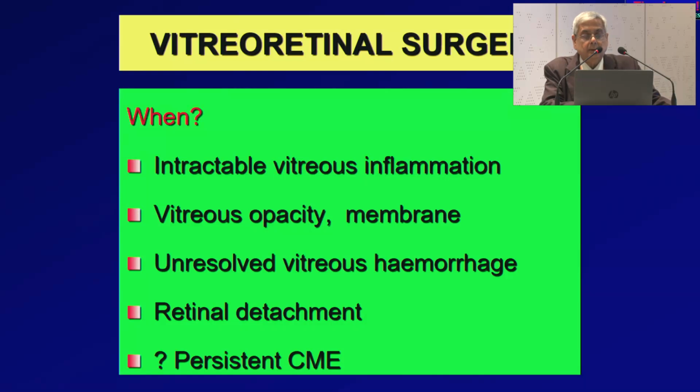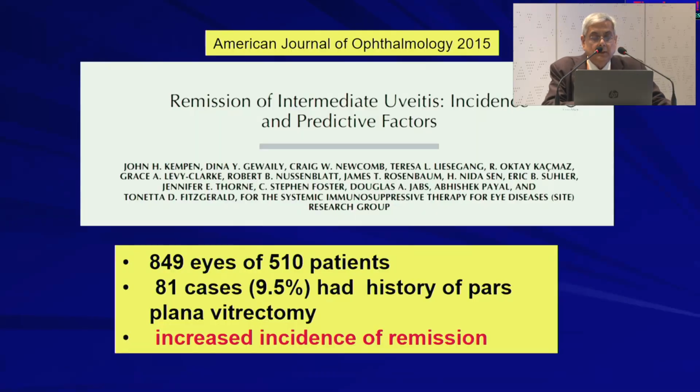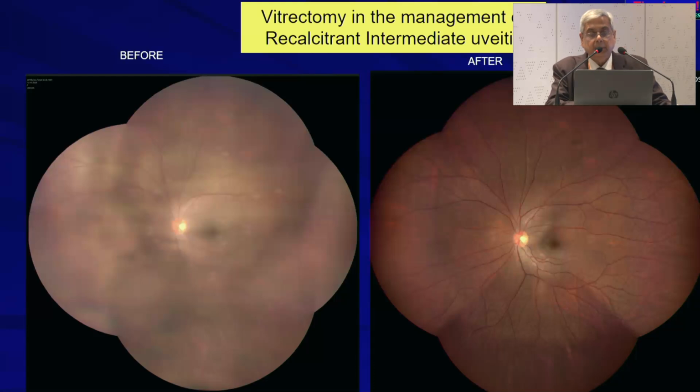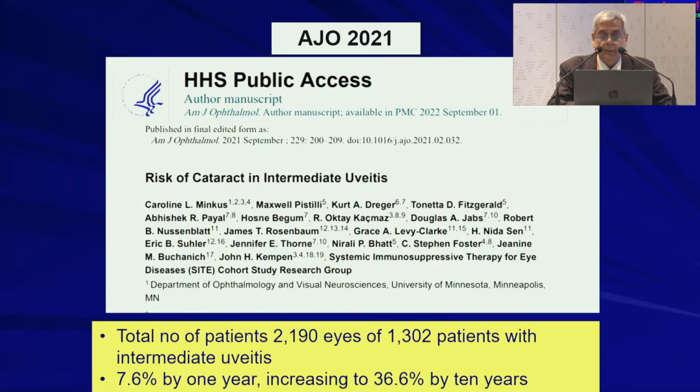Vitreoretinal surgery is required for intractable vitreous inflammation, vitreous opacity, unresolved vitreous hemorrhage, retinal detachment, even in persistent cystoid macular edema. So it has been found that an increased incidence of remission was seen in the vitrectomized eye in intermediate uveitis. And this is a patient who did not respond to the topical, systemic steroid and immunosuppressive agents, and vitrectomy was done for the dense vitreous opacity, and you can see significant resolution of inflammation with improvement of the vitreous.